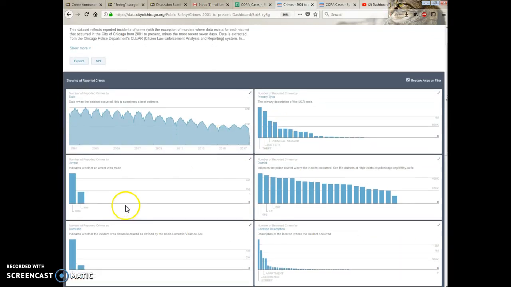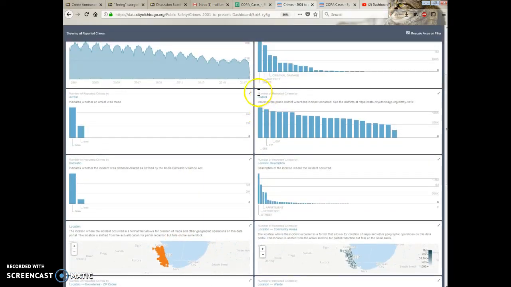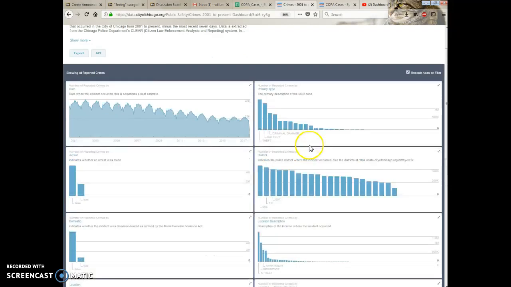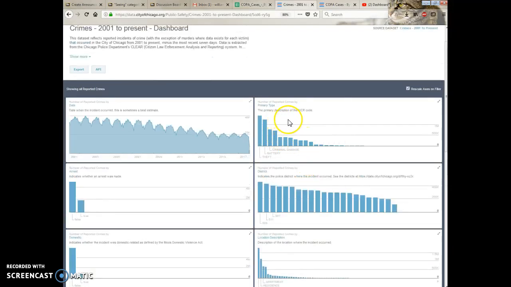However, the problem with these graphs is, look, the title is really tiny. It's hard for me to tell at a glance what I'm looking at. The labels are really tiny at the bottom. It's hard for me to tell what 008 means. These numbers, it's hard for me to tell. The information might be correct, but it's not presented in the neatest way.